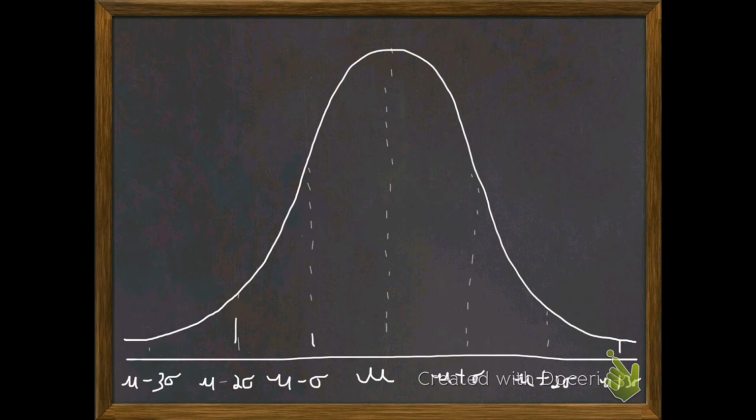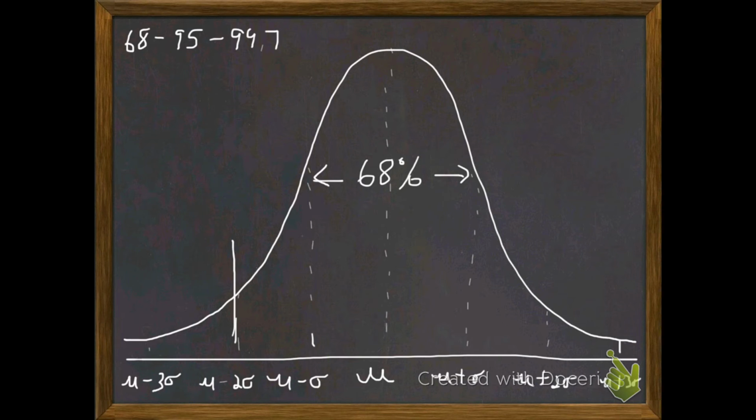Now gang, there's something called the 68, 95, 99.7% rule. And the 68 part tells us that between 1 standard deviation below the mean and 1 standard deviation above the mean, we expect approximately 68% of our distribution to fall between those two values.